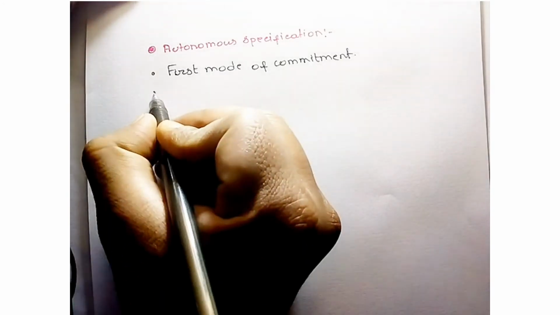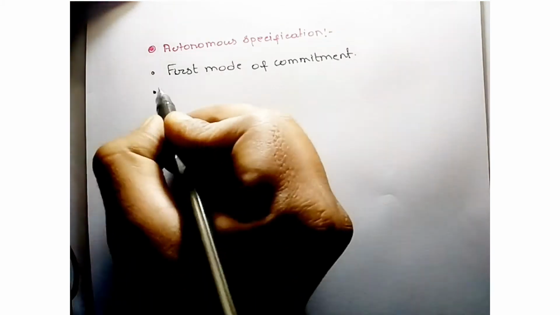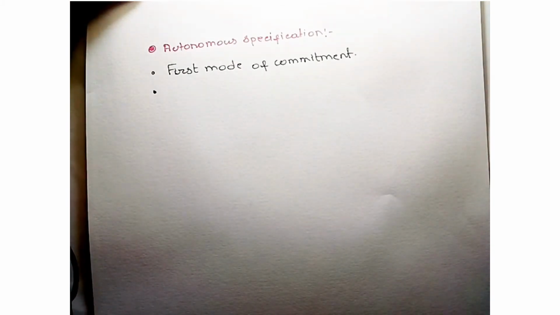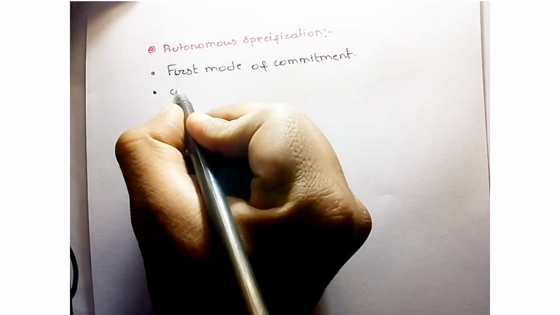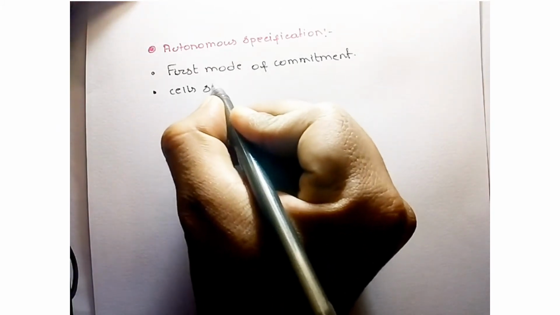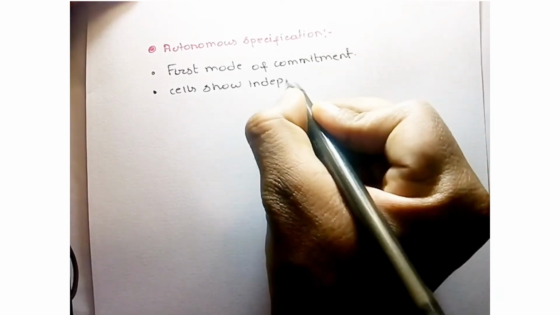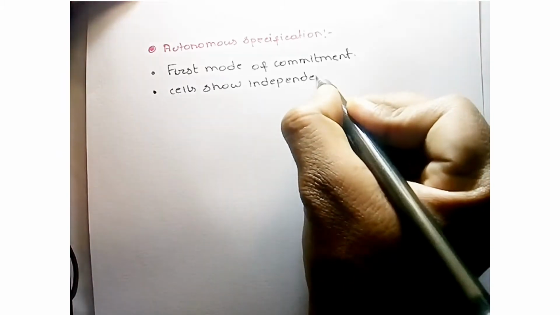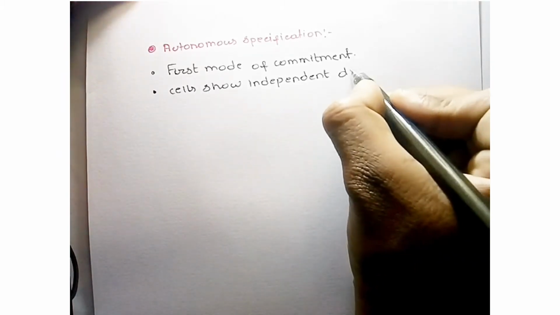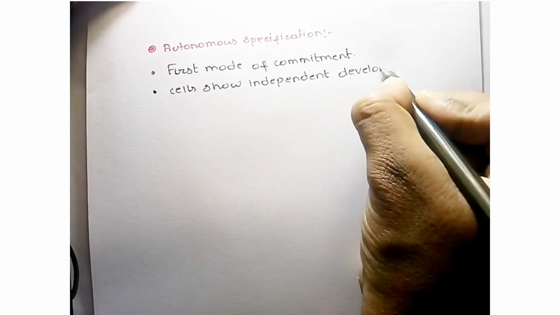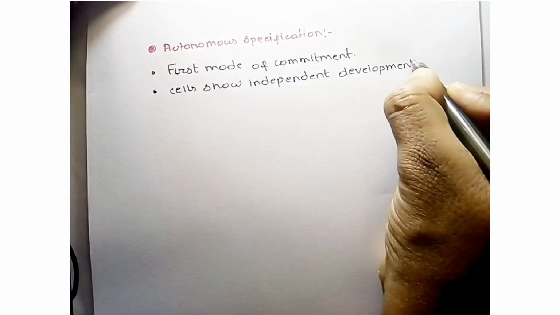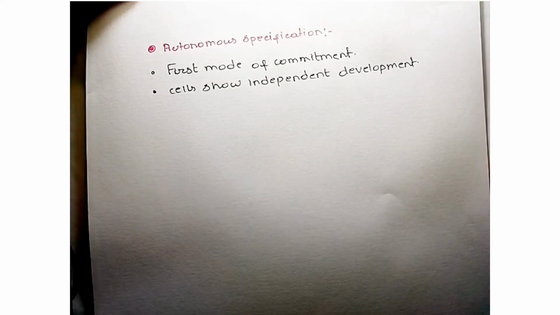Now you can say the next point: autonomous. In case of autonomous specification, the cells show independent development. So in case of autonomous specification, the cells or blastomeres show independent development. There are no interactions. This type of specification does not depend on cell interactions.